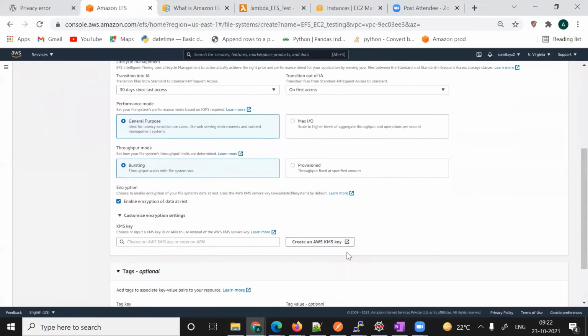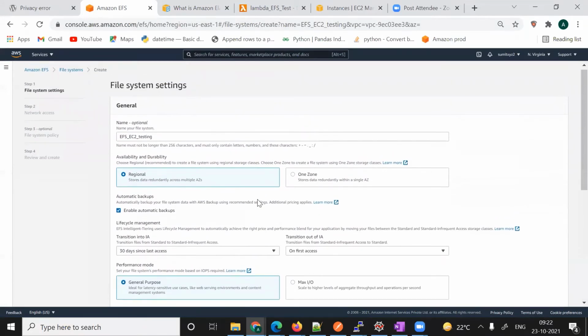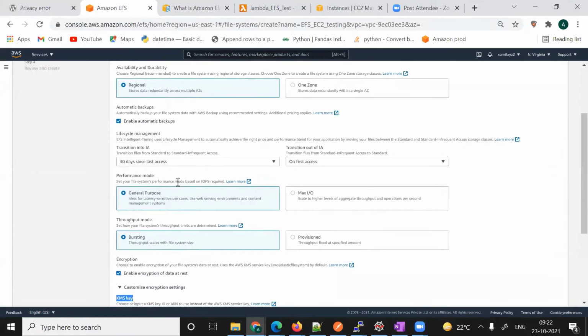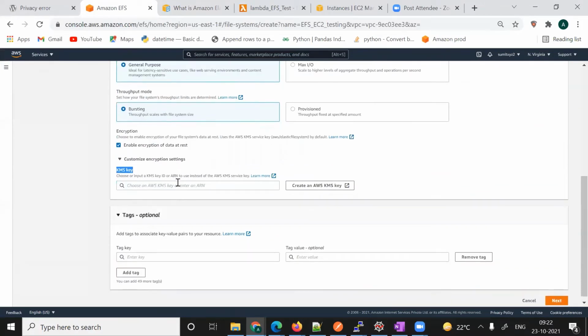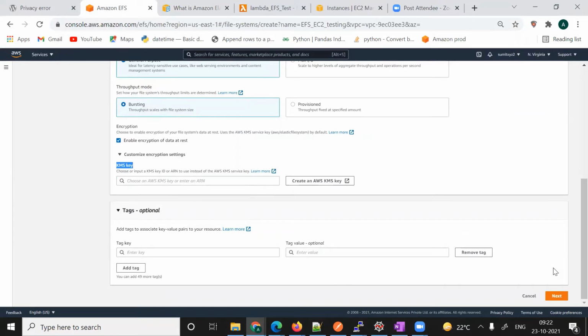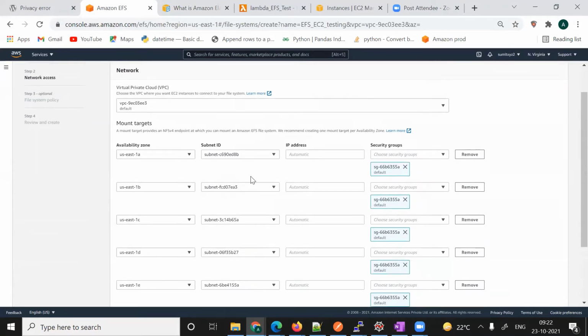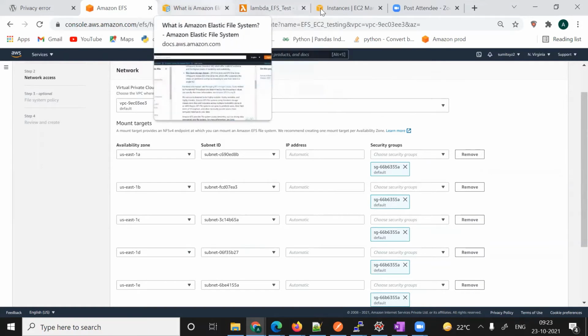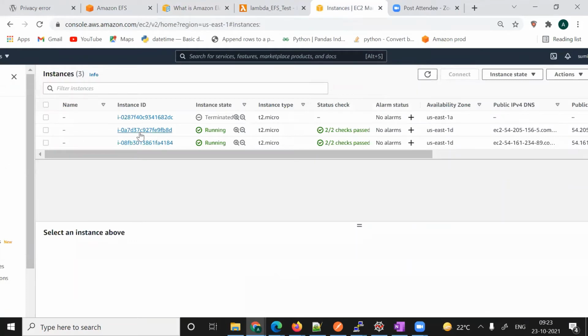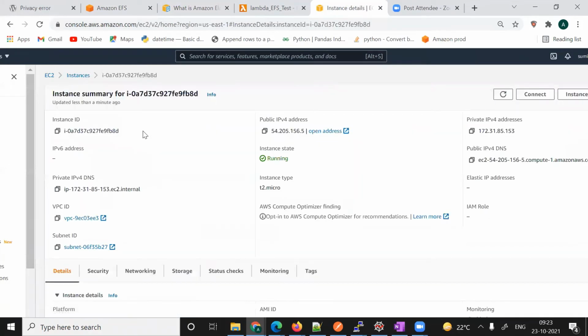Okay, if you want, you can go for a KMS key. This is multi-region. Okay, so everything is set, and we can create this. By default, it is using a security group. We'll go with the security group, and the same security group I have attached in my EC2 machine. Whatever EC2 machine I have created, you can see I have attached the same security group with this.